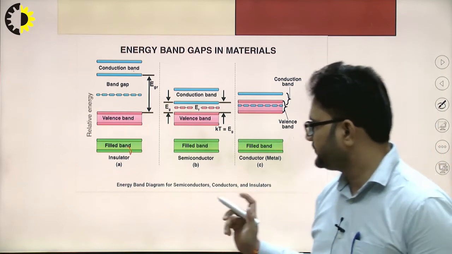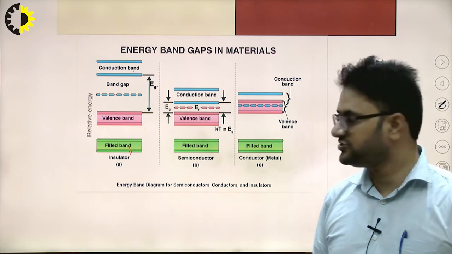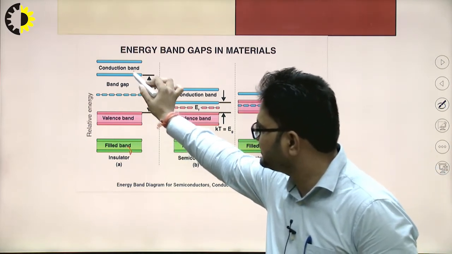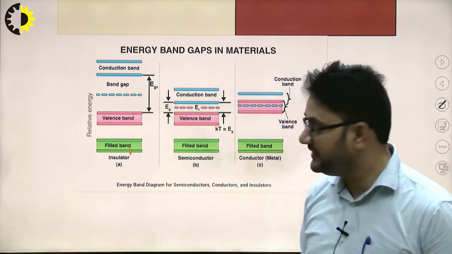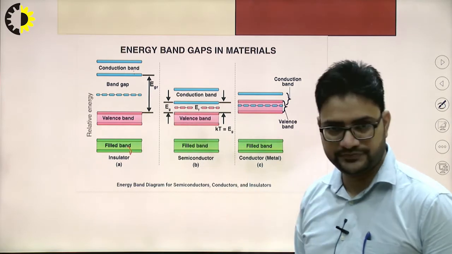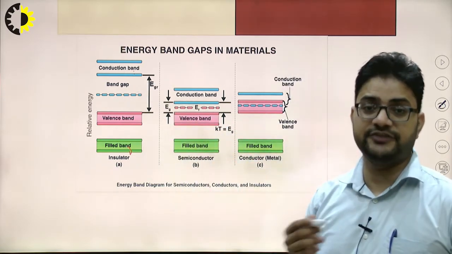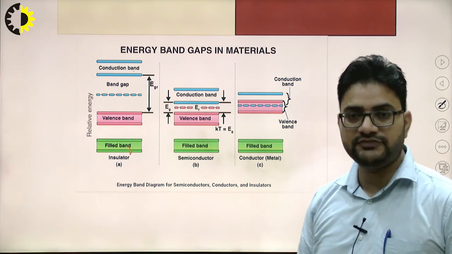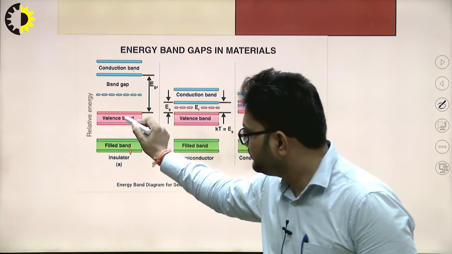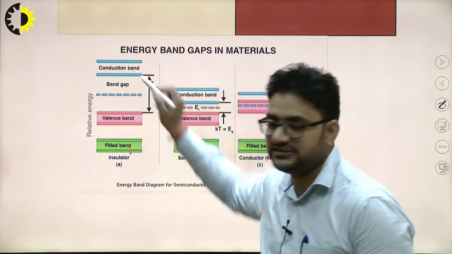If we take the case of insulators, as we have discussed in the previous video lectures also, the energy gap between the conduction band and the valence band is more than 5 electron volt. This gap is also called the forbidden energy gap. So it is greater than 5 electron volt. An electron from the valence band cannot move towards the conduction band.